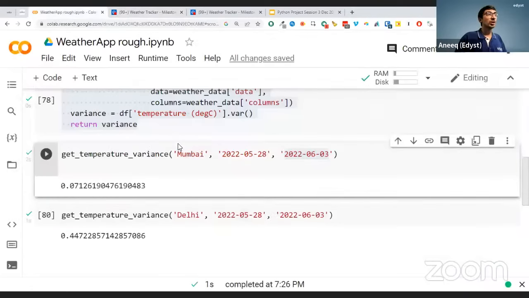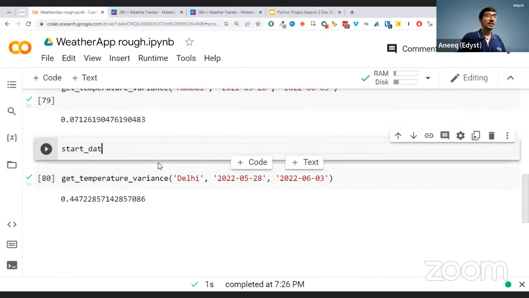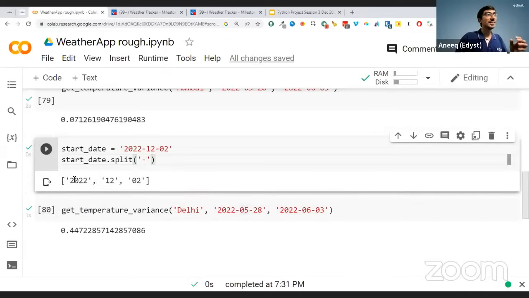And for those of you who are not sure what's actually going on here, let me also show you by an example. Let's say I have start_date is equal to 2022-12-02. If I do start_date.split by this dash, I'm going to get a list. I'm going to get a list which gives me 2022 separately, 12 separately, 02 separately.